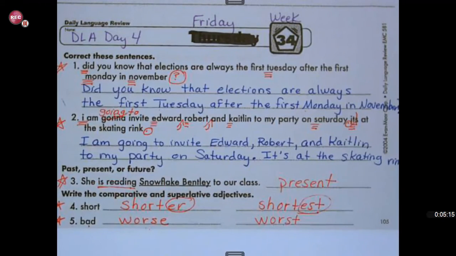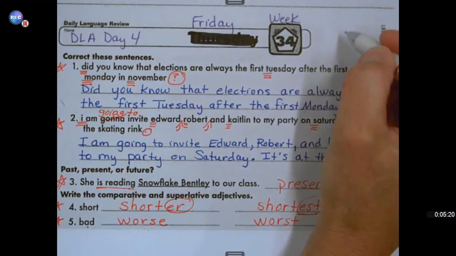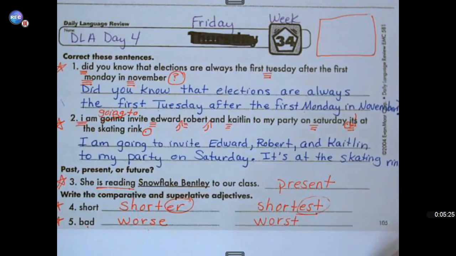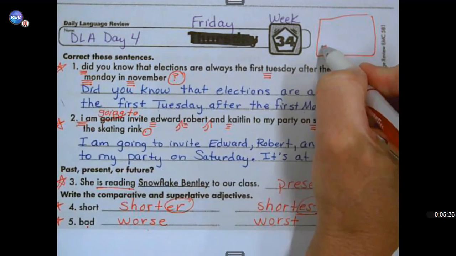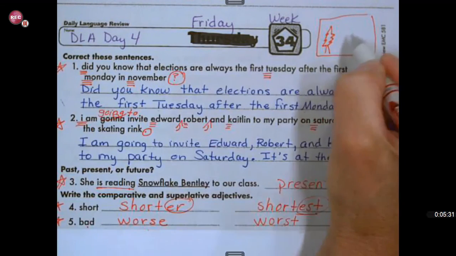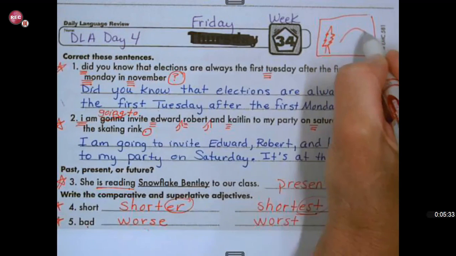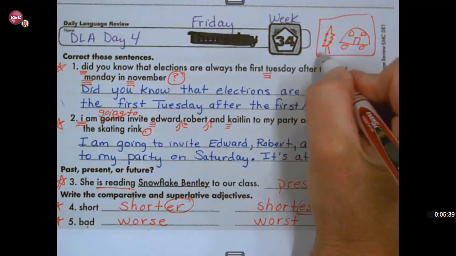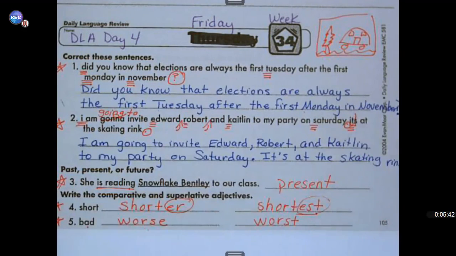So since this is Friday and we have a 3-day weekend, I want you to draw something up here on what you are planning to do this 3-day weekend. So I'm going to draw trees, and I'm going to draw a little camper and our door and windows. That's our camper. We're going to go camping up in the mountains this weekend. So I can't wait to see what your 3-day weekend plans involve.